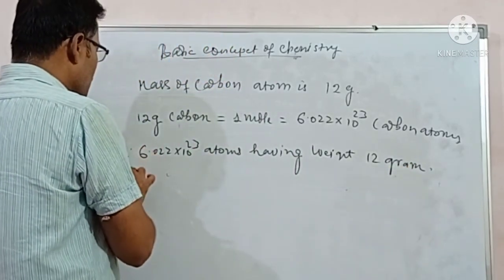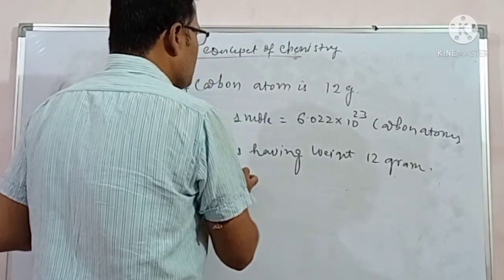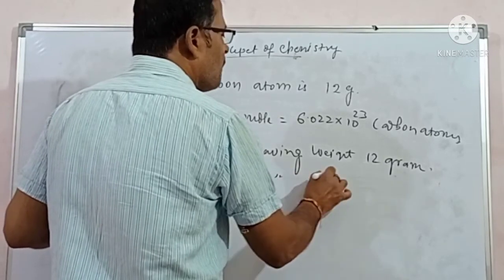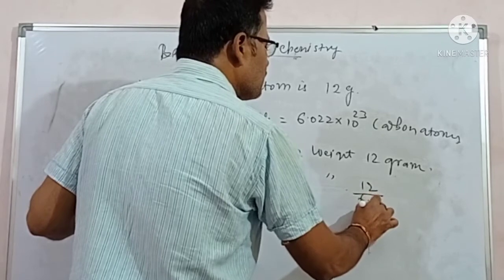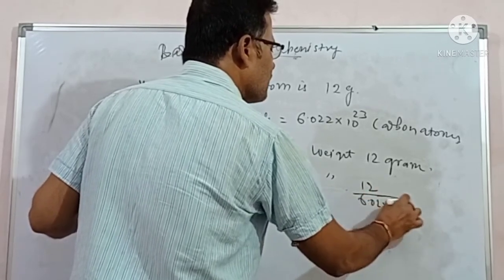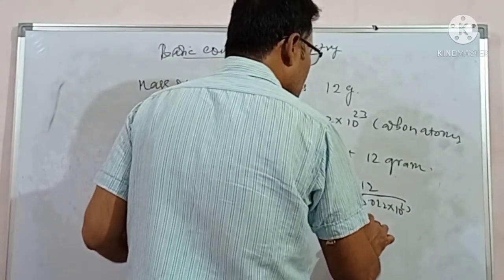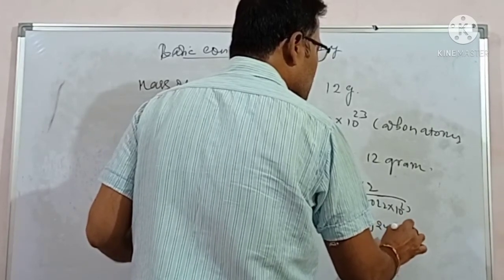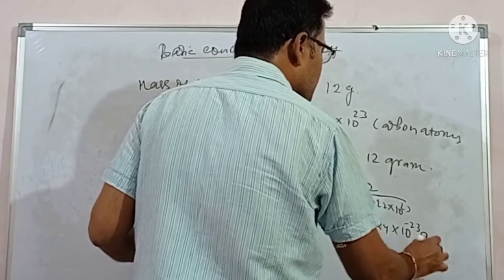Then one atom has weight 12 divided by 6.022 into 10 to the power 23. This value is 1.9924 into 10 to the power minus 23 grams.